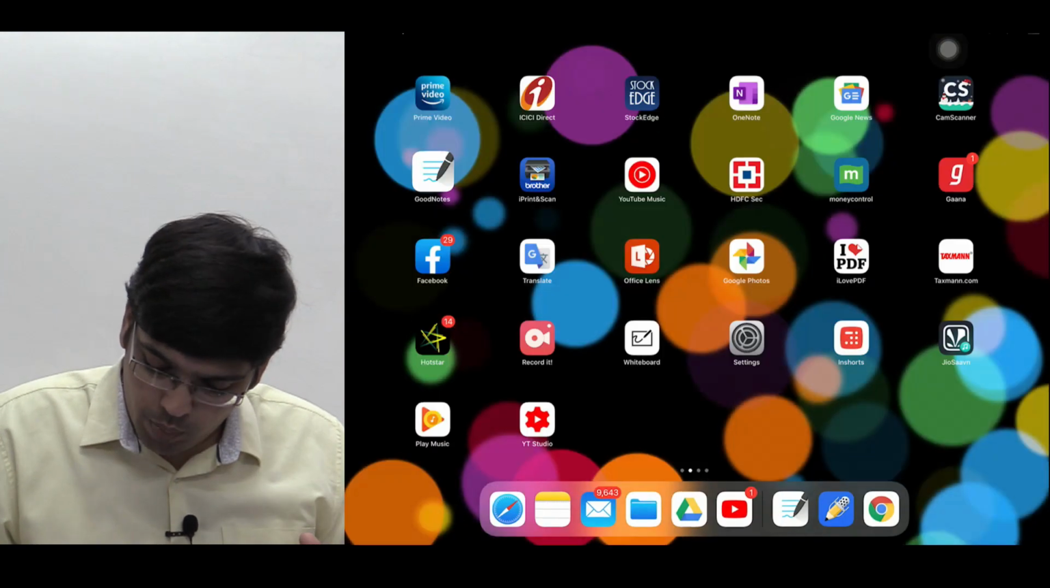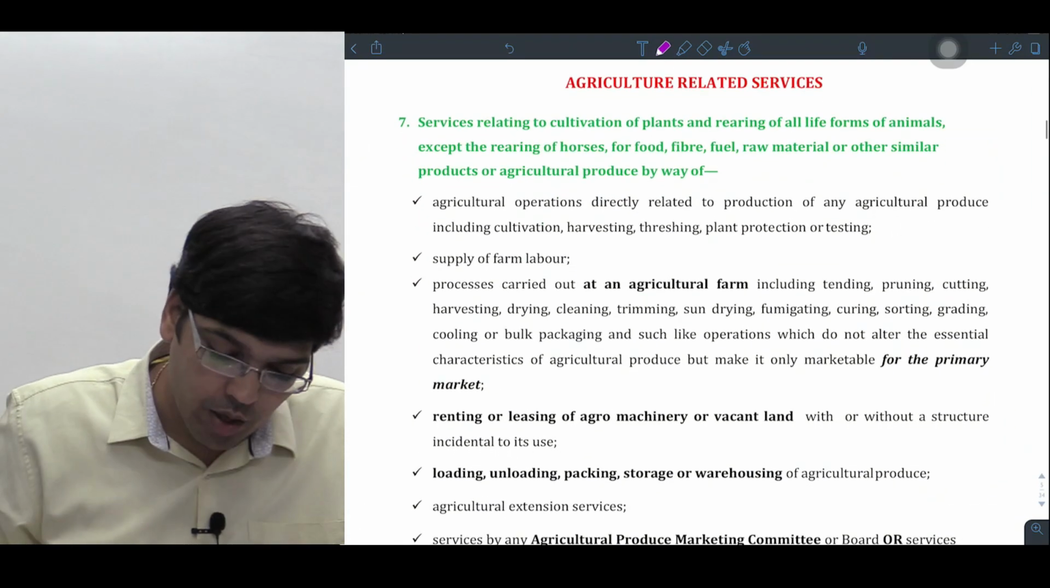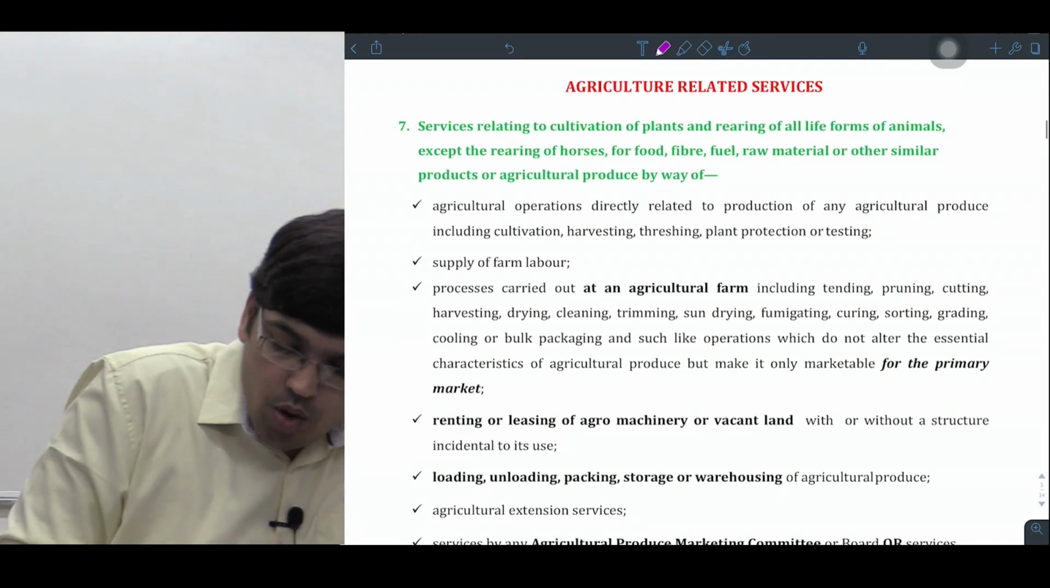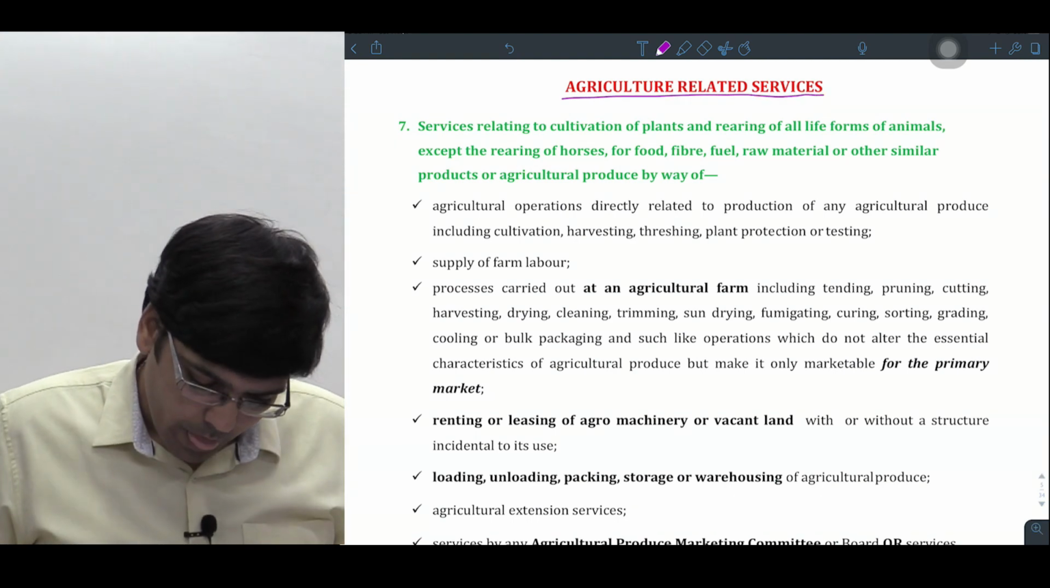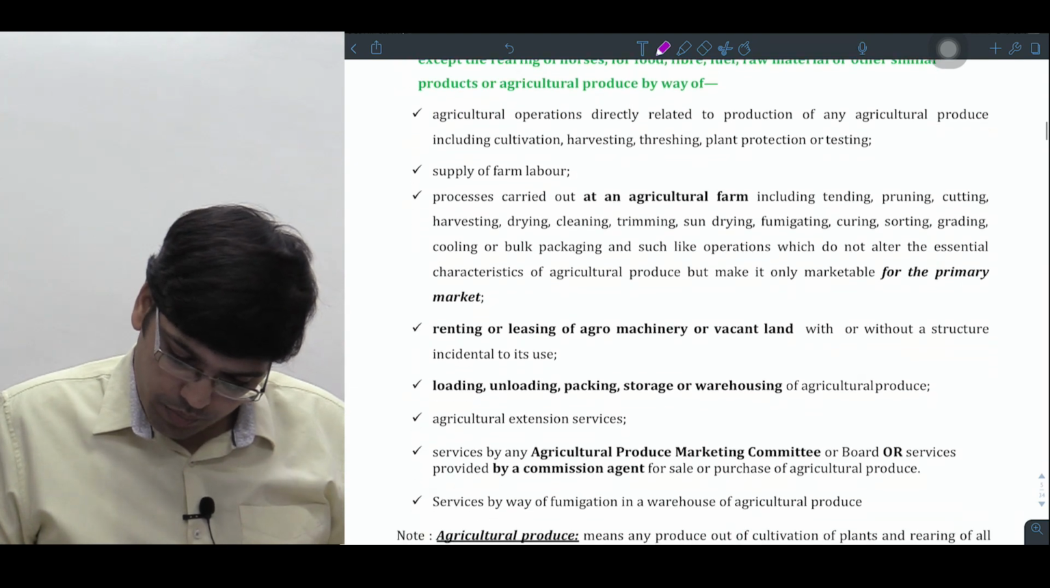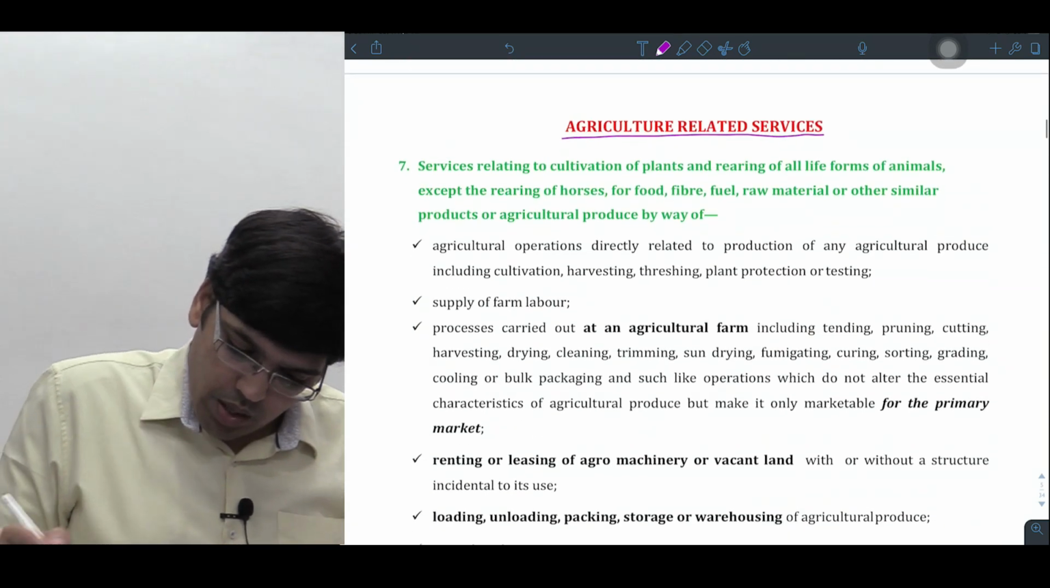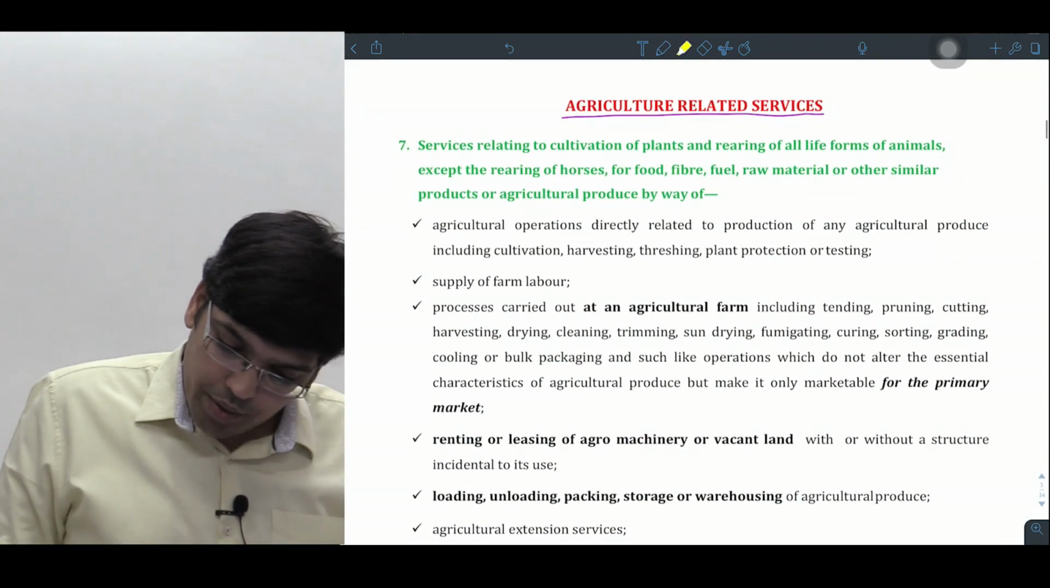Can I now go to the point? Let us read once what it is. See agriculture related services, one by one line you can read. I'll just cover the important points. Key points, otherwise you want I can just underline.